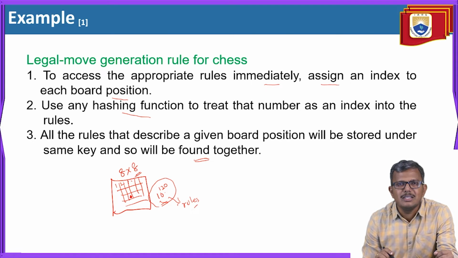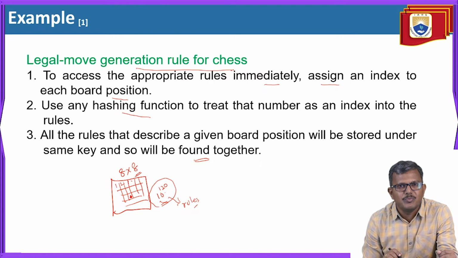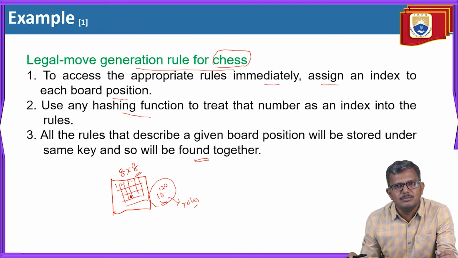So we can say that indexing reduces the complication of identifying the rules to some extent. But there is a problem in this approach. What is that? We are generating the rules for the chess playing game. Whenever I mention that these are rules related to search, we are talking about some specific rules. These rules cannot be applied to other problems. If you have another kind of problem, then again you have to create your own rules. The same kind of process again you need to follow.